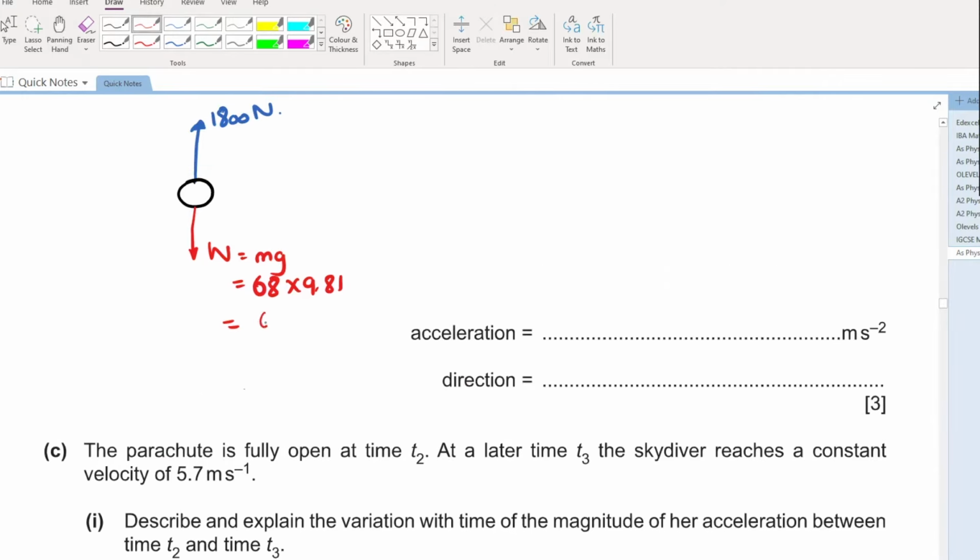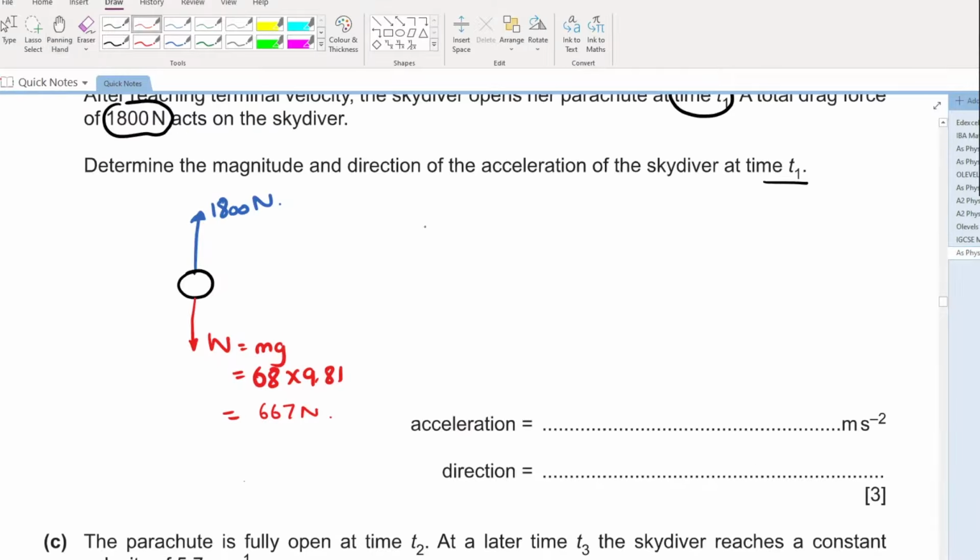667 newtons. Now, can you calculate the resultant force here? Yes, 1800 minus 667. This comes out to be 1133 newtons. Perfect. You have to calculate the acceleration and the direction of it.